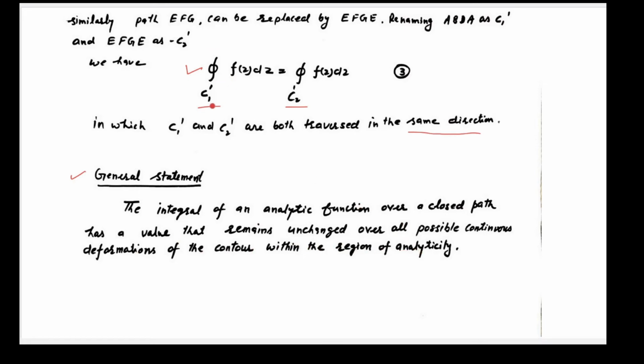So whether the contour is C1 or C2, value of the integration will be same. So it was a very important concept that integration of a function is independent of the closed contour in analytic region. So we will use this concept in next topic.